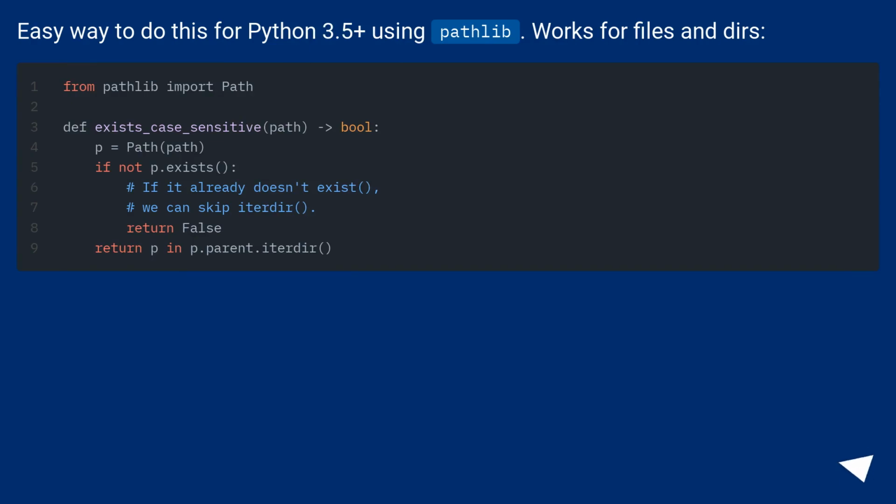Easy way to do this for Python 3.5 plus using pathlib. Works for files and dirs.